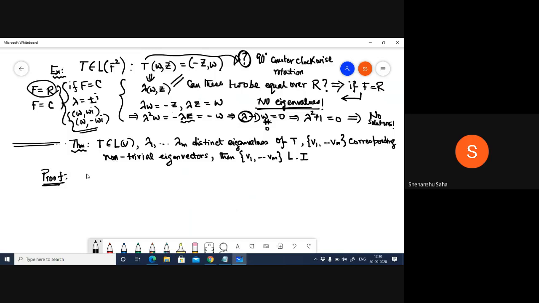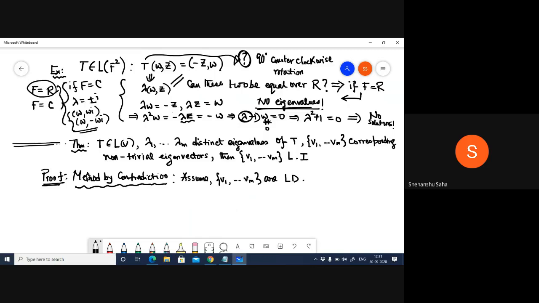So what I'll do is take a contradictory approach, the method by contradiction, which perhaps you are familiar with from your discrete structures class. Which means what? I have to show that this is linearly independent, so I will assume that they are not. Let's assume that they are linearly dependent.